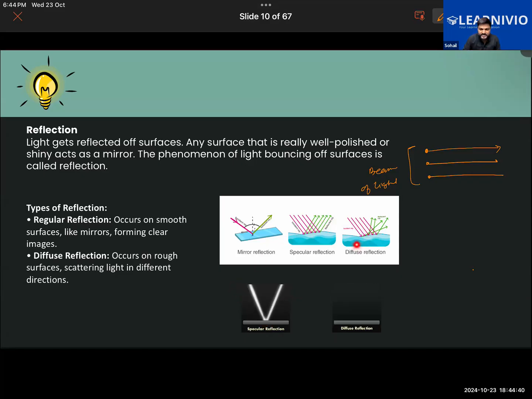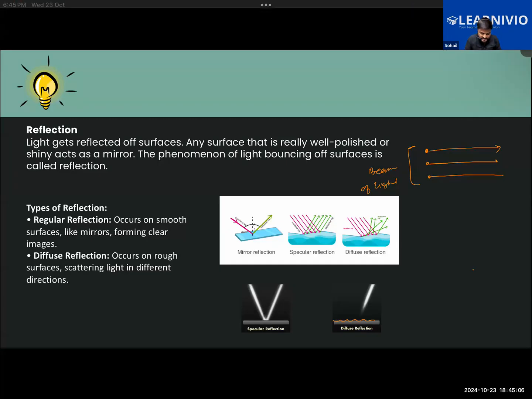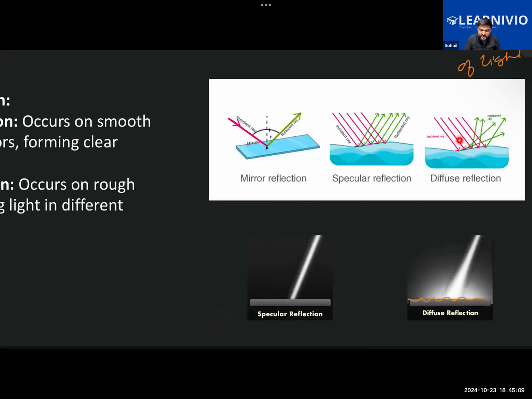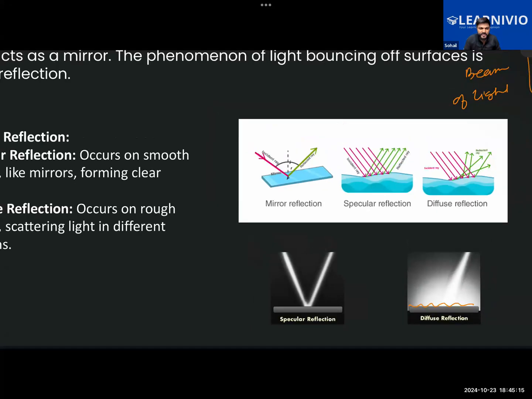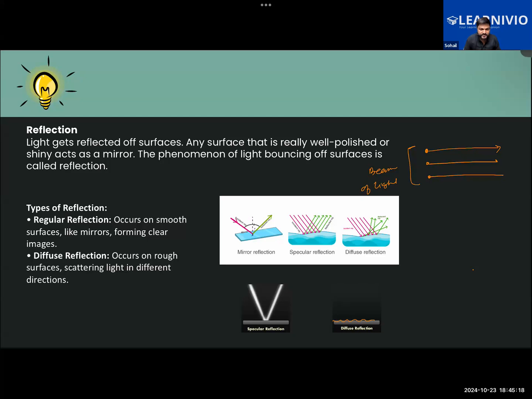Okay. And in the third image you can see here, or in this animation, a ray of light is falling on the surface, and the surface is not smooth. It is a rough surface. Here in this animation, don't take a reference from this because this one looks like just a smooth surface, but it is a rough surface. So thereby, it will be getting bounced back into different directions. As you can see here, this is a light ray that is falling on this surface and it gets bounced back into different, random directions. So different kinds of reflection can take place. We categorize them as regular reflection and diffuse reflection.